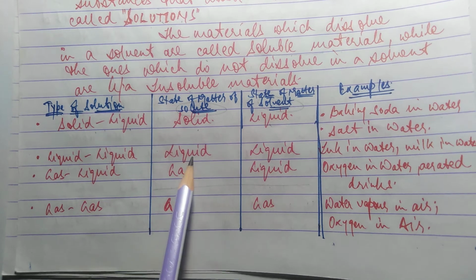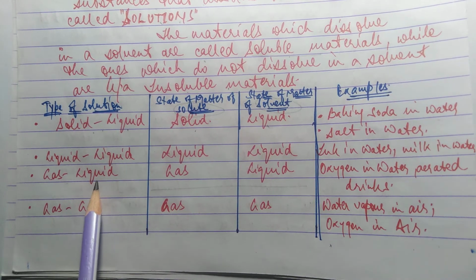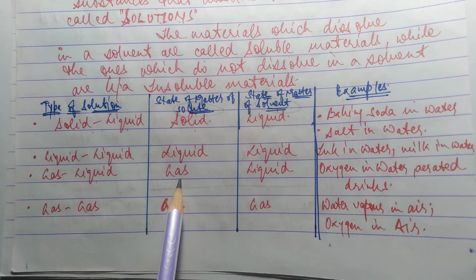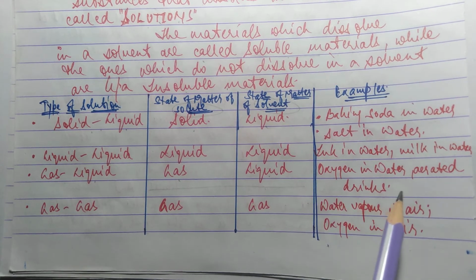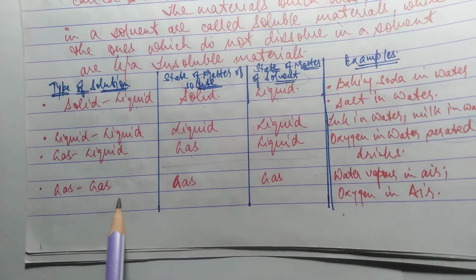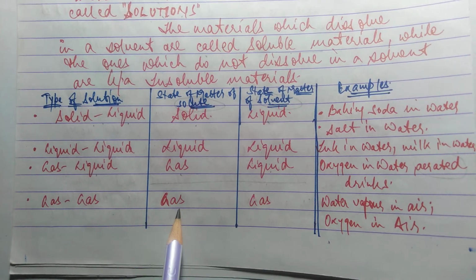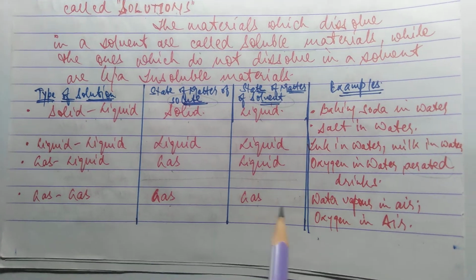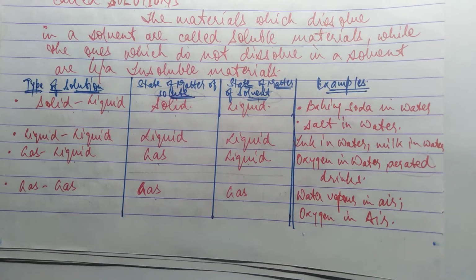Liquid in liquid: ink in water and milk in water. Gas in liquid: gas is going to mix in the liquid, that is oxygen in water. Aerated drinks, aerated means cold drinks. Gas in gas: the state of matter of the solute is gas and the state of matter of the solvent is gas. Examples are water vapor in the air and oxygen in the air.